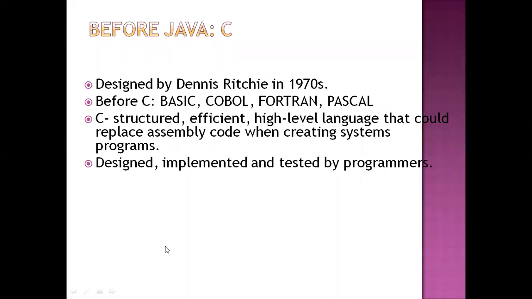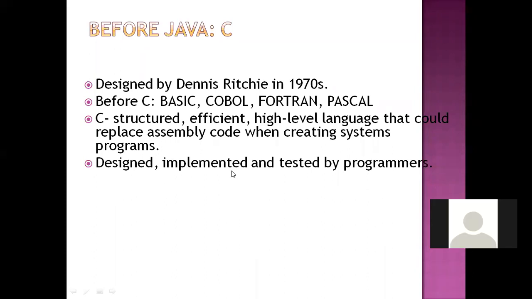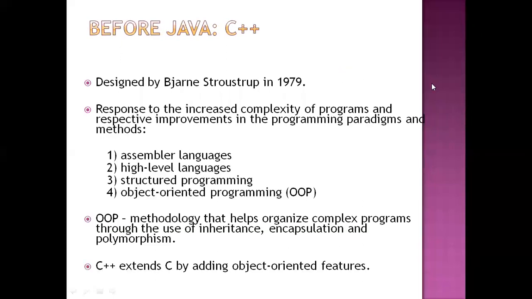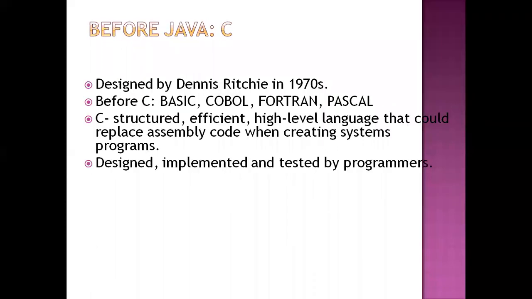Shravan, are you able to hear me? Tell me why we say that C language is a high-level language. Because it will convert the assembly code to machine code.